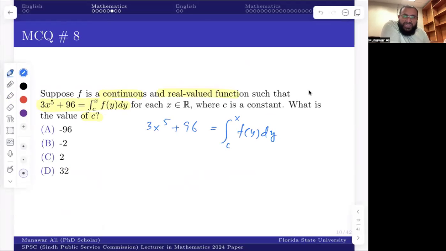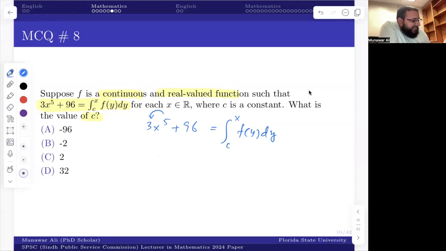So I'll try to find out what the function is. To find the function, I have to differentiate both sides. If I differentiate the left-hand side, it's pretty simple. I think it's going to be 5 times 3, which is 15x to the 4. I don't remember most of the rules of differentiation and integration, but I'm trying my best.